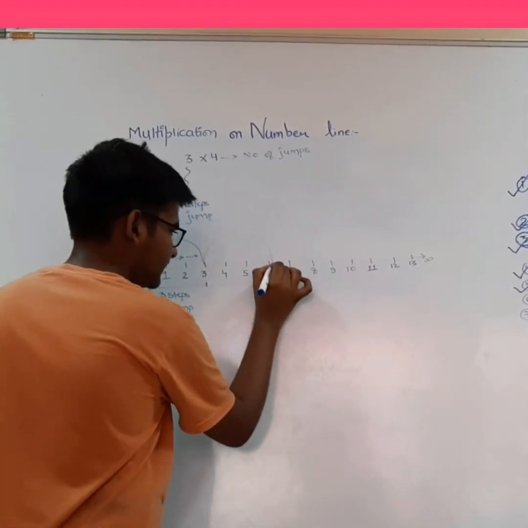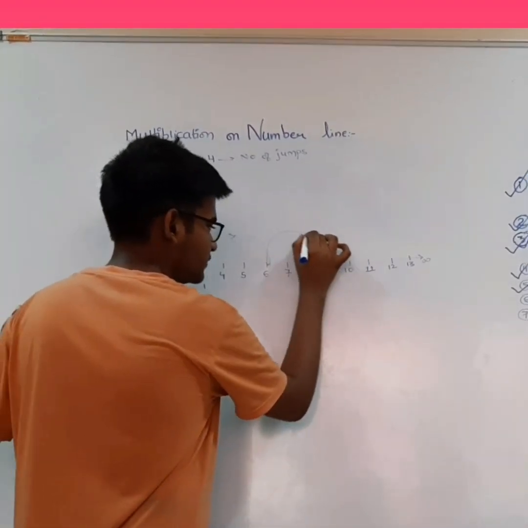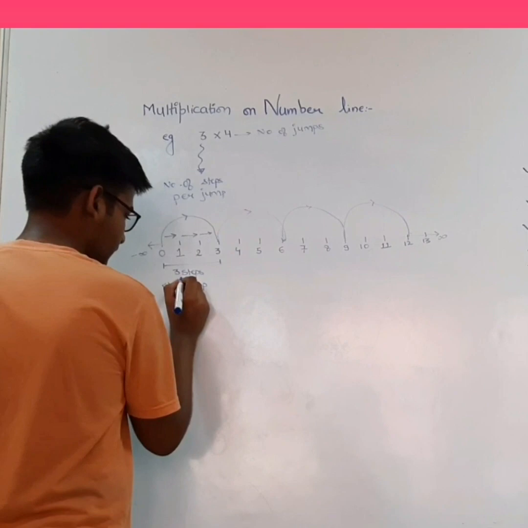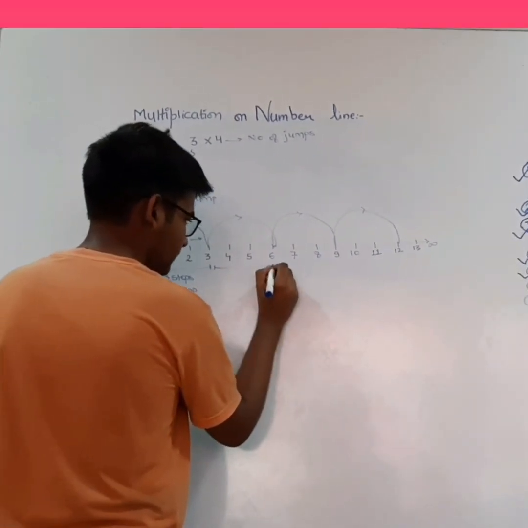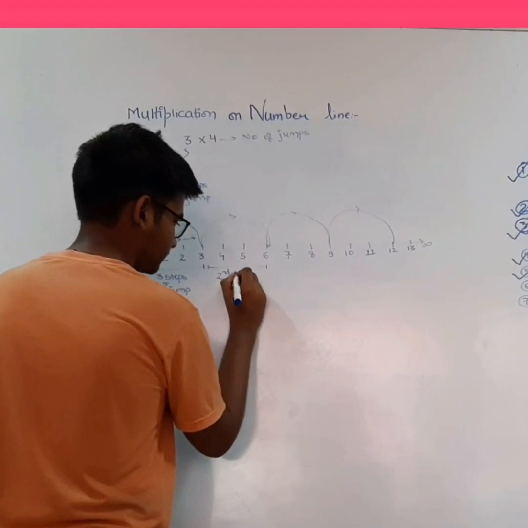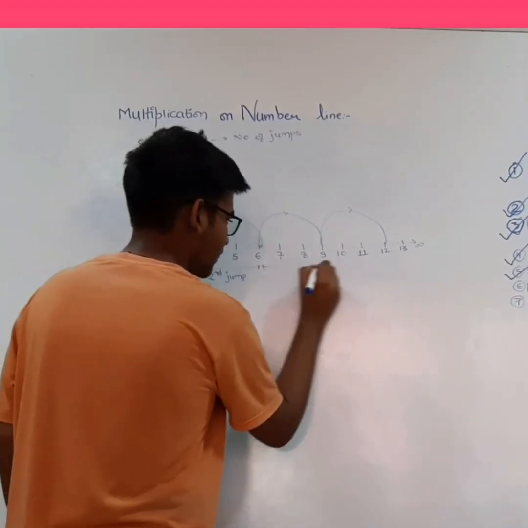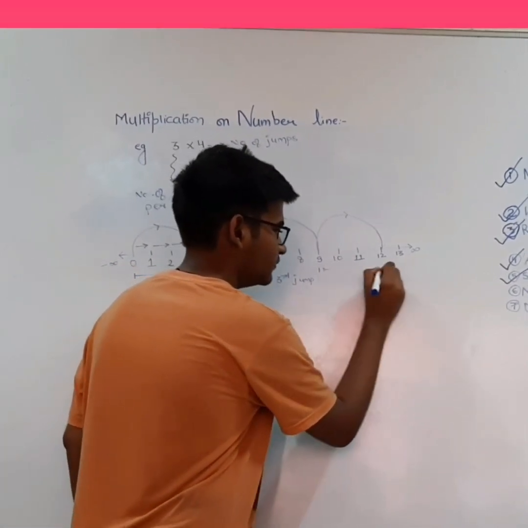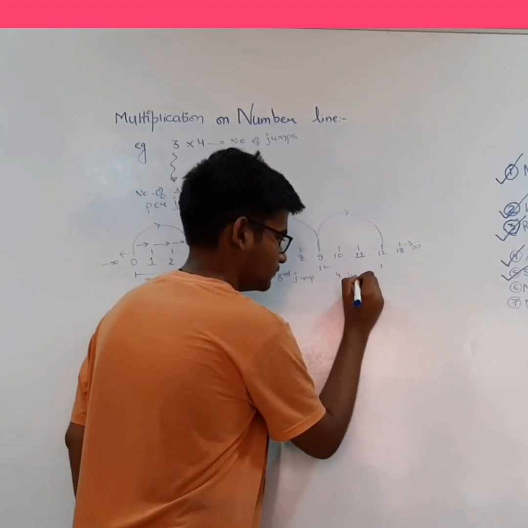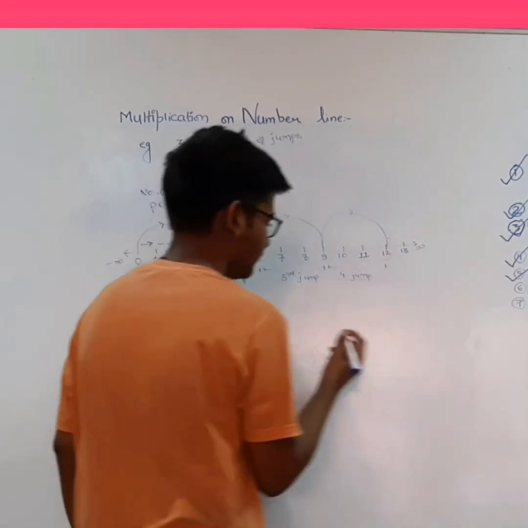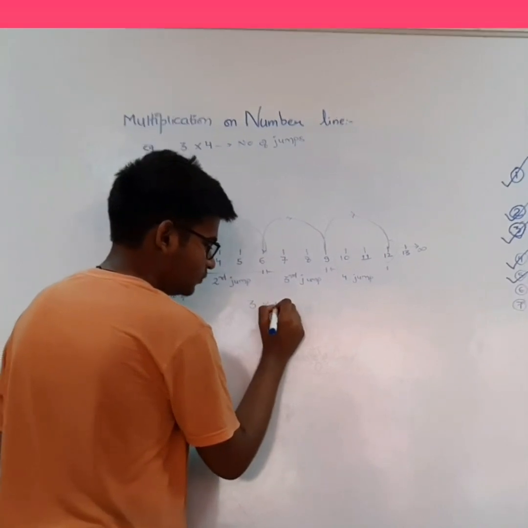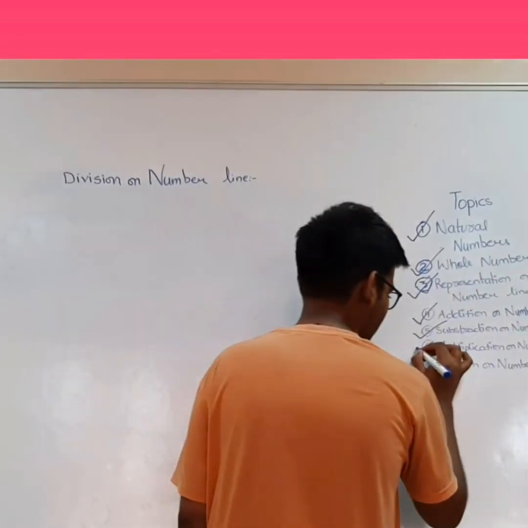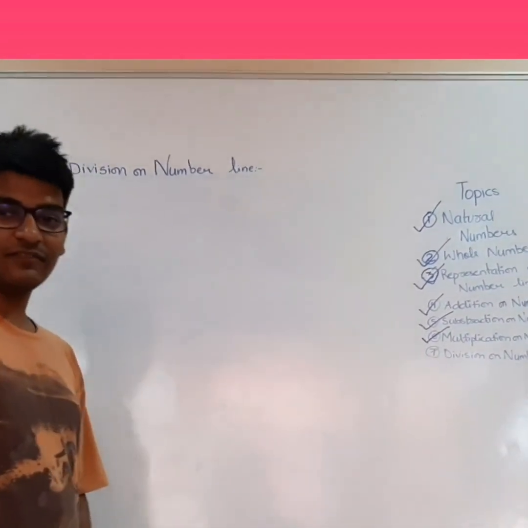Similarly, second jump, third jump and fourth jump. So our answer is 12. That is 3 into 4 is equal to 12. So we have completed our topic multiplication on number line. Let us start division on number line.